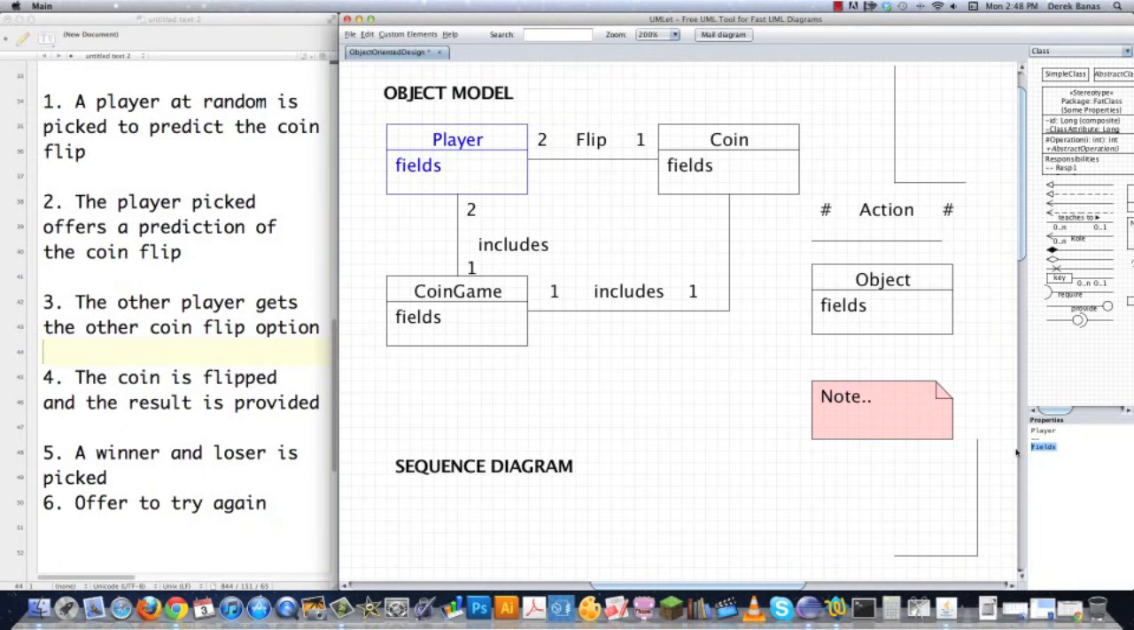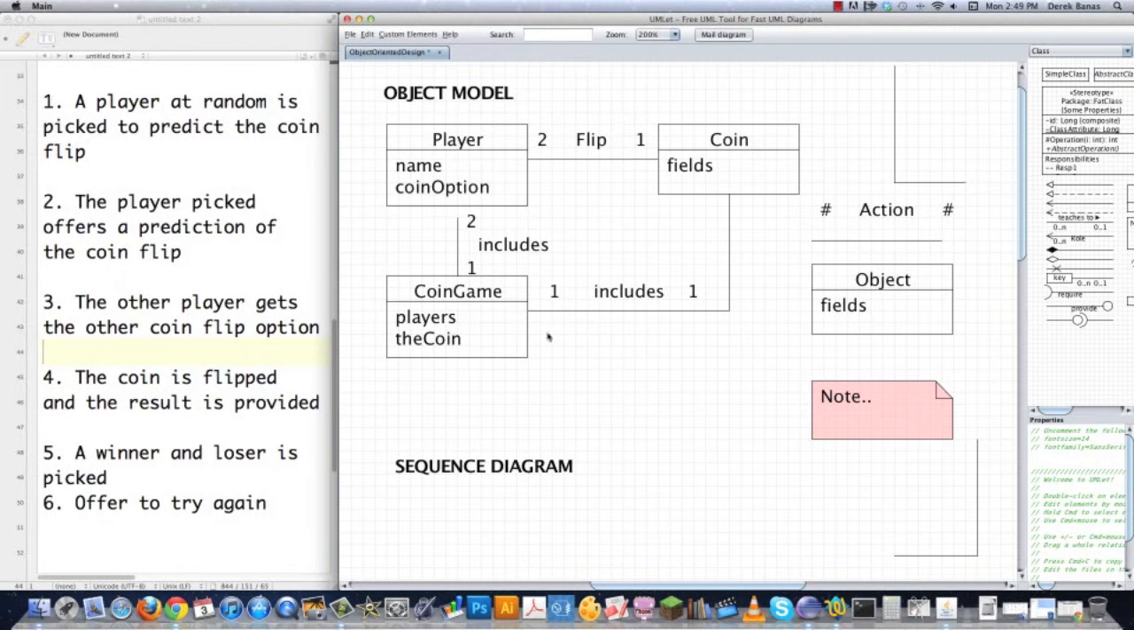So what type of things are my players going to have? Well, I'm going to give them a name just to separate them apart from each other so they're a little bit easier to understand or tell what's going on. And then coin option is also, so it's going to be either heads or tails. Each player is going to have either heads or tails as an option. And the coin game itself is going to have players. And I think I'm going to store those as an array, and these are the sort of things you have to think about. And then I'm going to also have the coin itself. So the coin game is going to have 2 players, and it's going to have the coin.